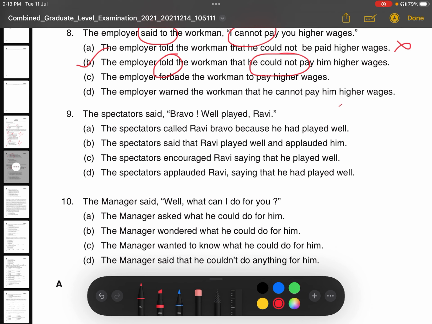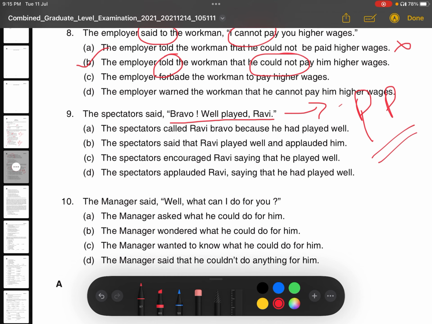So definitely the tense which is there in reported speech, that is bravo, well played, Ravi, that tense will change. It is in past indefinite tense, it will change. So we know that if the reported speech is in past indefinite tense and the reported verb is in past form, definitely it will change into past perfect. Correct? Past perfect means we will use had plus third form of the main verb. So let's see what the correct answer is.